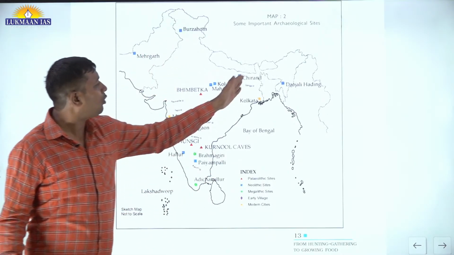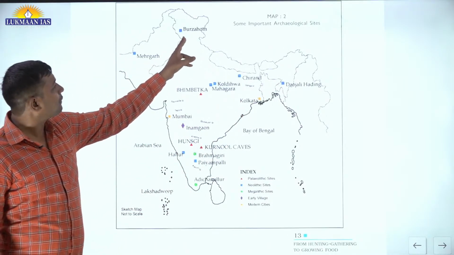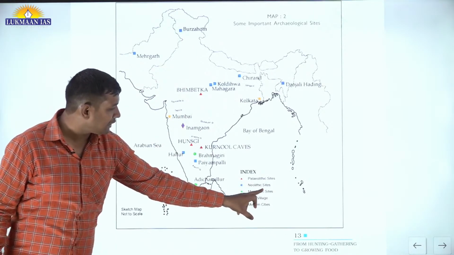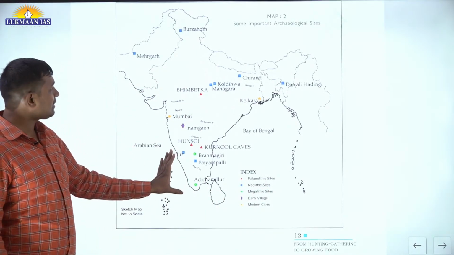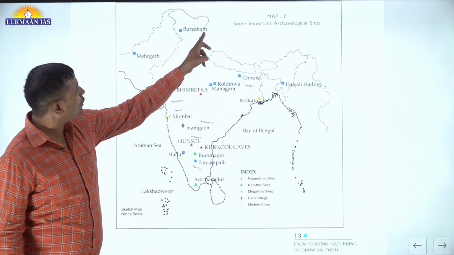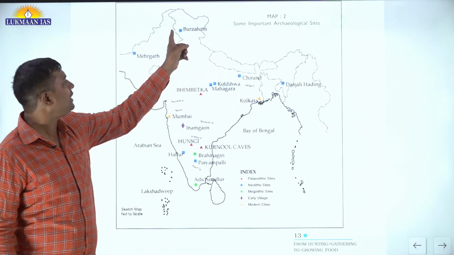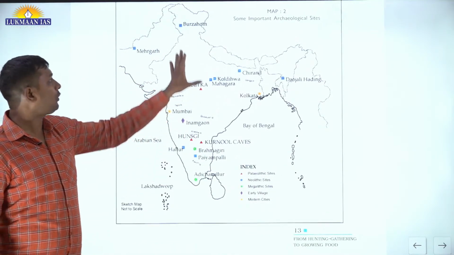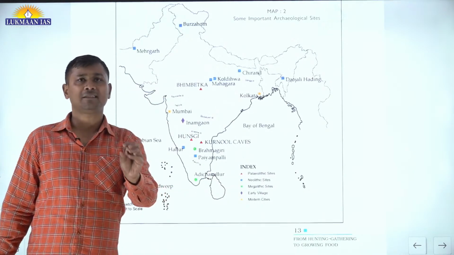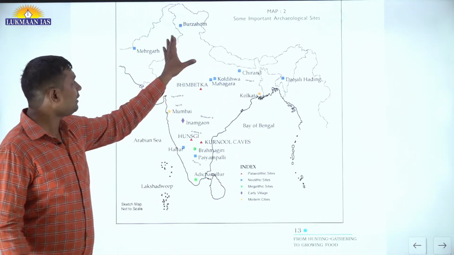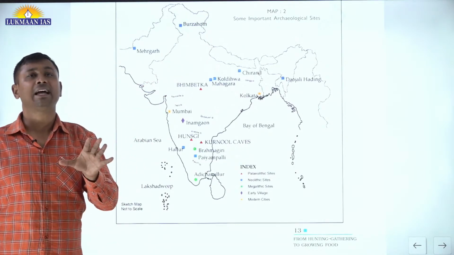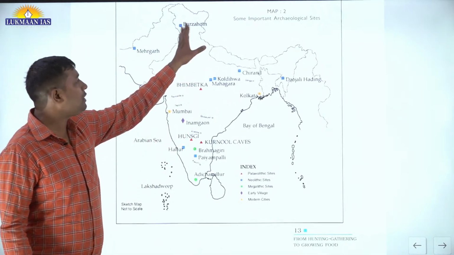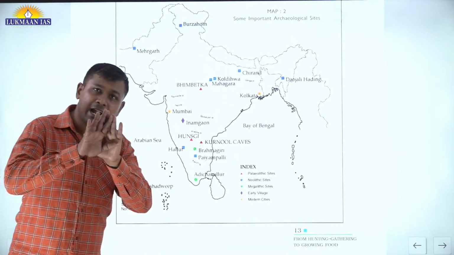I will be covering all these topics, but the first thing here is Burzahom. Burzahom is written as a Neolithic site. If we go through its location, we find that this site is located in the Kashmir area. In this class we will study some features of the Neolithic age and about Neolithic sites. Apart from Burzahom, we are going to study what other sites are there in the Neolithic age. And that way the class will end.